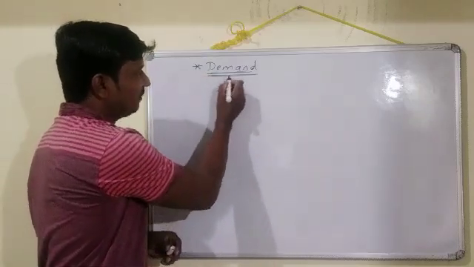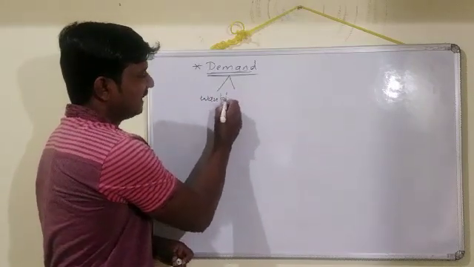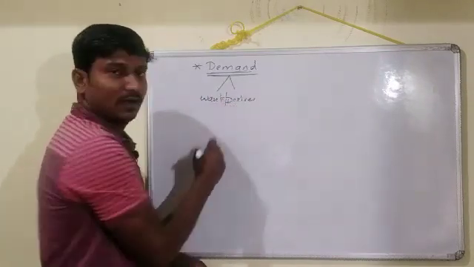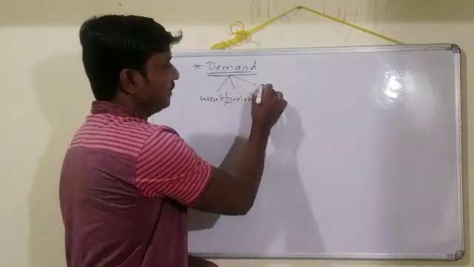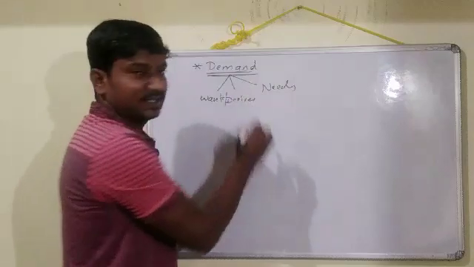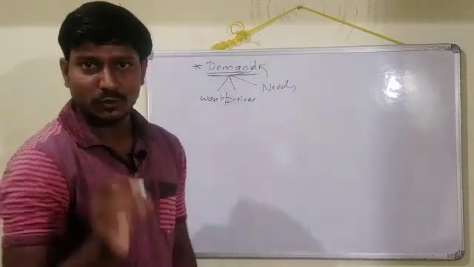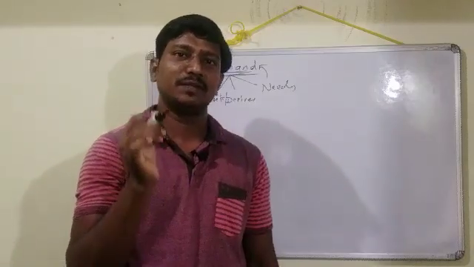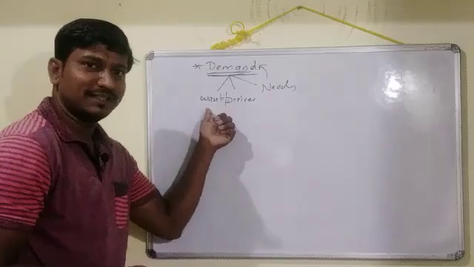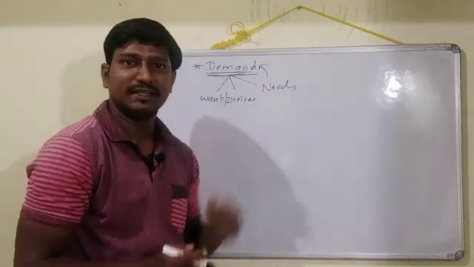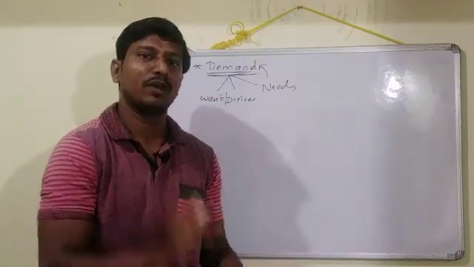Here in demand, we can say one is wants or desires, and the second, which is a similar word, is needs. And the third one is demand. While understanding the behavior of the consumer, we get confused with wants, desires, needs and demand. So let us understand these separately, one by one.